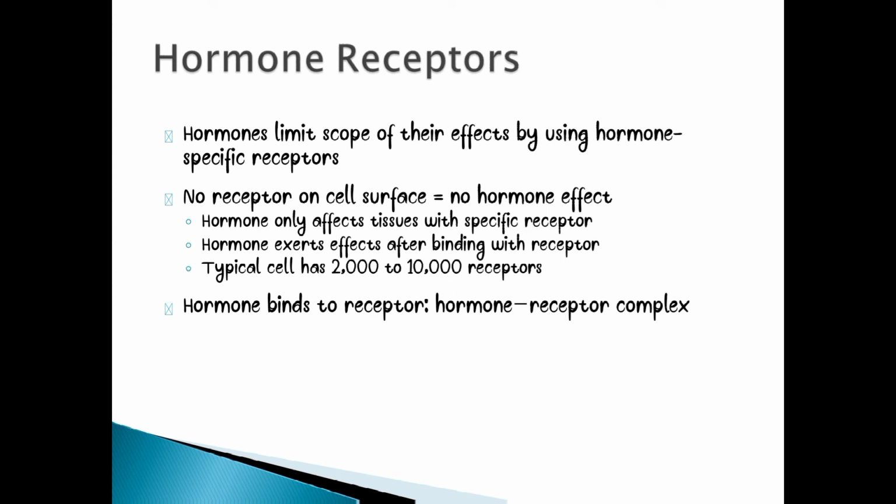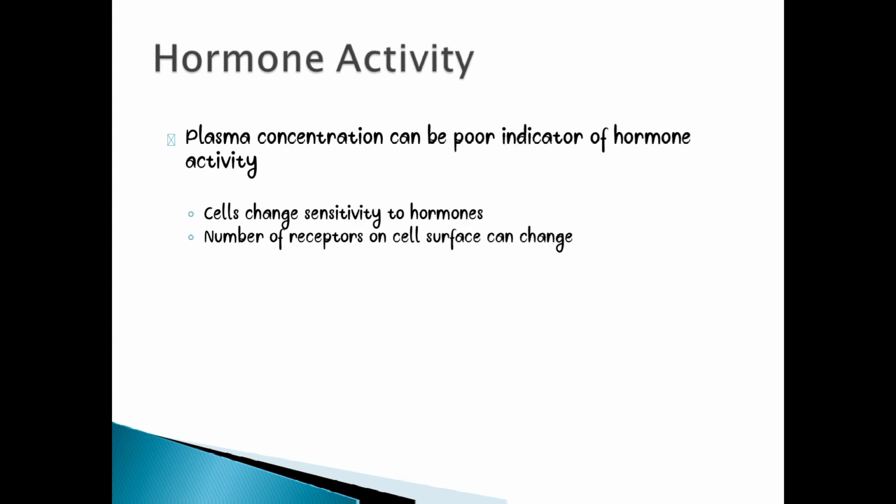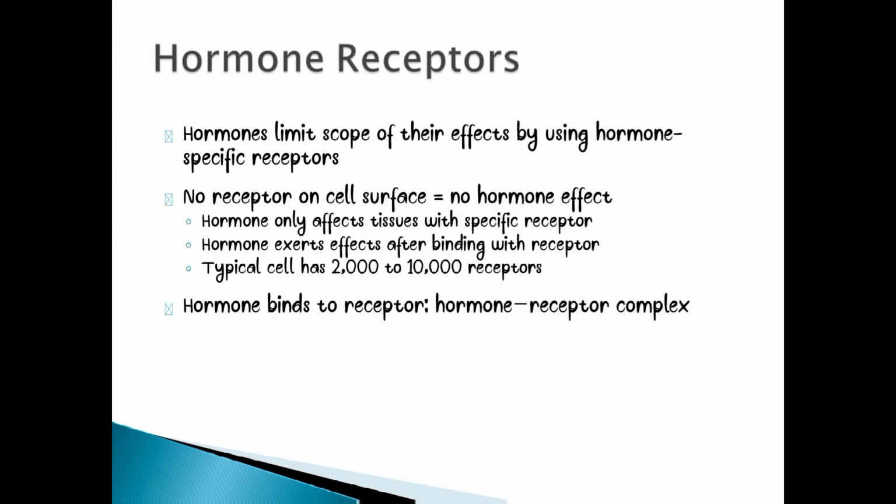So these few lines I just read say hormones limit the scope of their effects. It's like everybody is with their parents. If your parents are not there, you can't go there. Some people are like that, like toddlers growing up. If they don't see their mom, they will be crying. If their mom is there, they will be happy and stay there. Just like that, if there are no receptors on the cell surface, the hormone cannot go there, because the hormone will want to bind and be limited to its receptors.